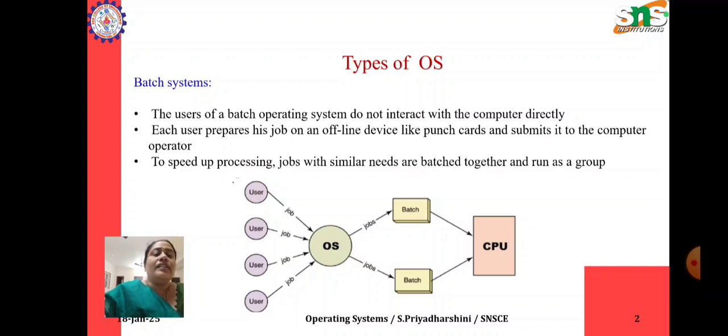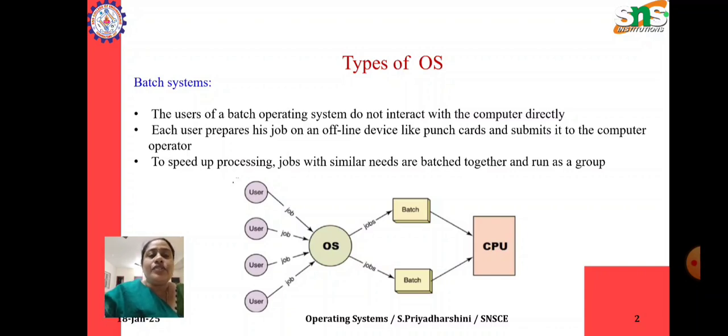So when you take the batch system in the olden days, the users will have different jobs. So user 1 will have job 1, job 2, job 3, user 2 will have job 1, job 2. So multiple users will have different jobs.